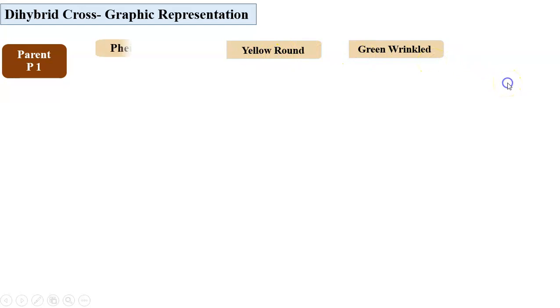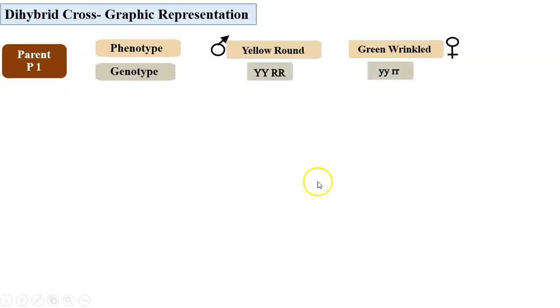So this is phenotype. Now one of them will be male plant from where pollen grains will be collected, and other will be the female plant. The genotype, we must remember, it has to be homozygous, pure, and yellow color being dominant, we have taken capital Y as a symbol, and for a green color, small y. The two genes control a character, and here the round shape, R is taken as a symbol for round shape and small r for wrinkled.